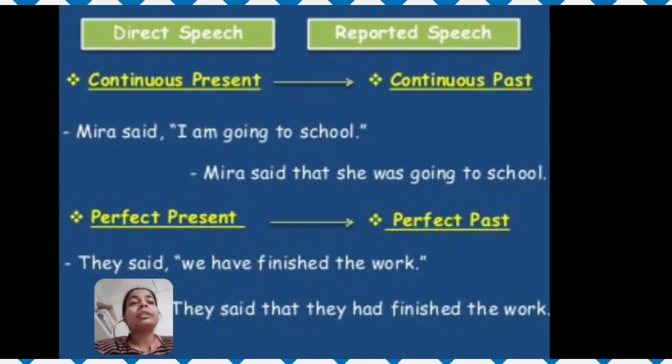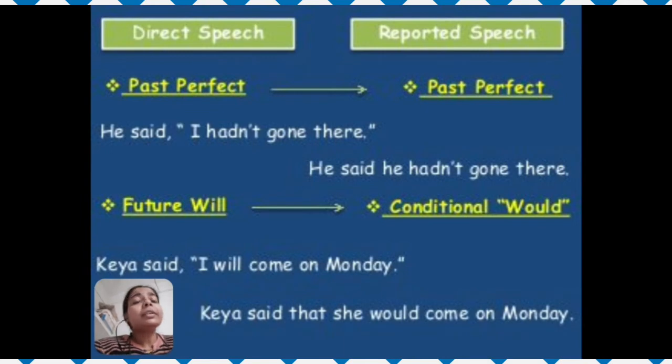Let's proceed further. If a sentence is in past perfect, for example, he said, "I hadn't gone there."